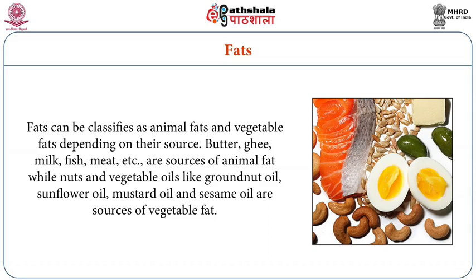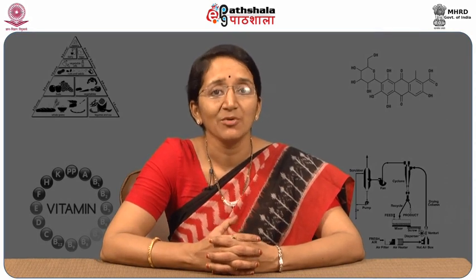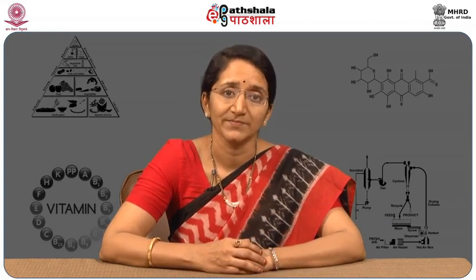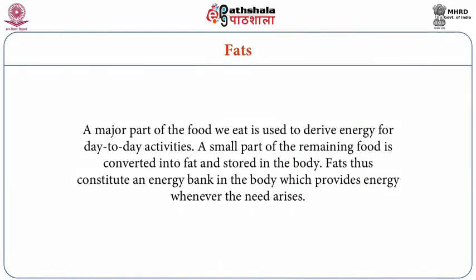Coming to animal fats, we have butter, ghee, etc., which come from animal sources. Apart from butter and ghee, we also have milk, fish, etc., which come directly from an animal source. Among the fat sources from plants, we have different kinds of oils like groundnut oil, sunflower oil, safflower oil, mustard oil, sesame oil, etc. Whether it is an animal source fat or a plant source fat, each gram of fat when burnt gives 9 kilocalories.